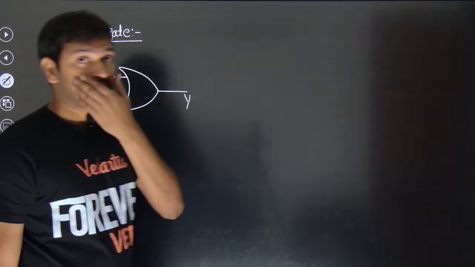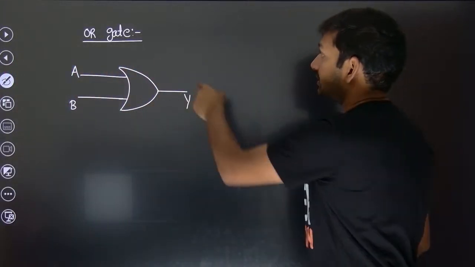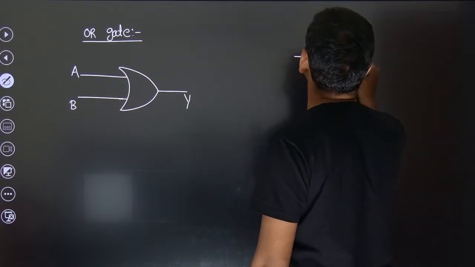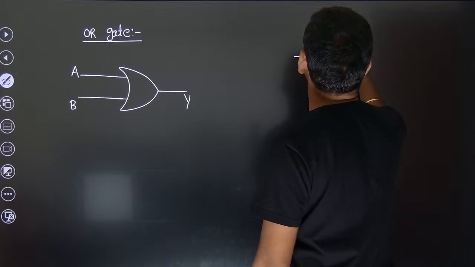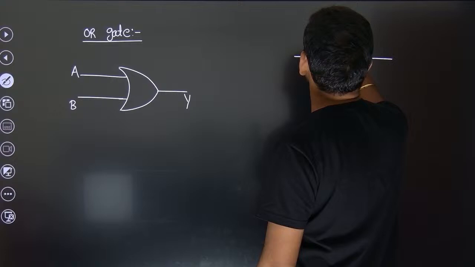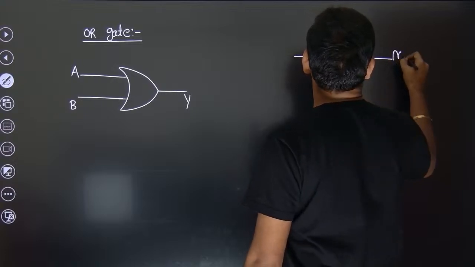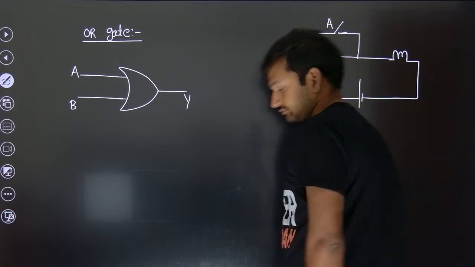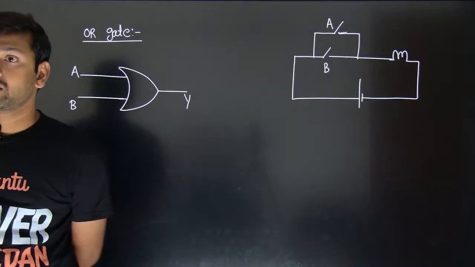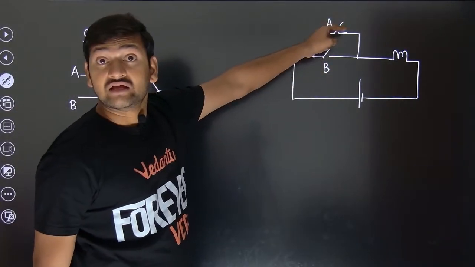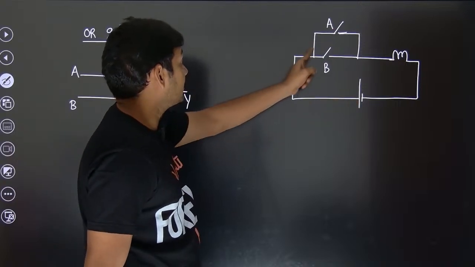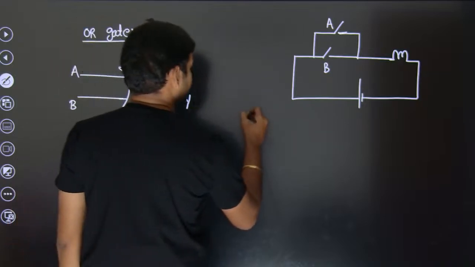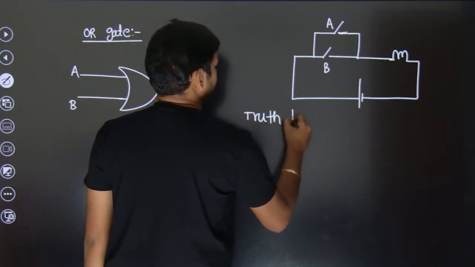So I'll draw an analogy of this OR gate to current electricity. For example, we have one switch like this and we have one more switch like this. You can take this as switch A, this as switch B, and we have the bulb and the battery. If I close A, then yes, there is a way for the current to go through A and pass through the bulb, so the bulb will be on. How is the truth table going to look?